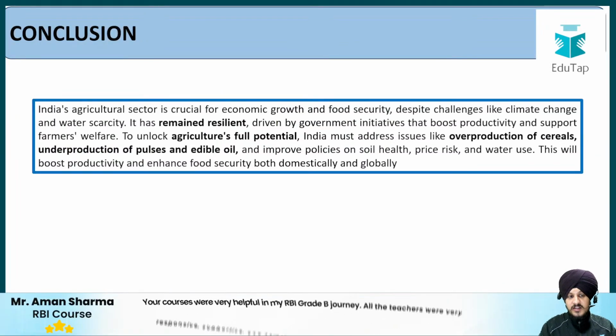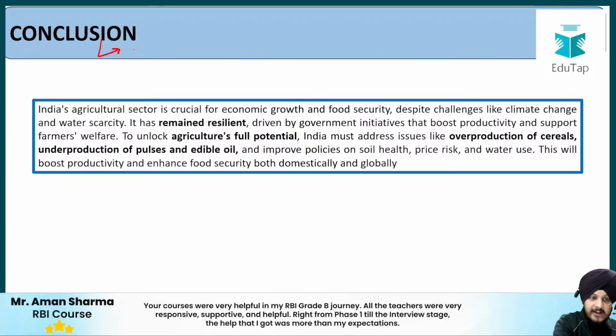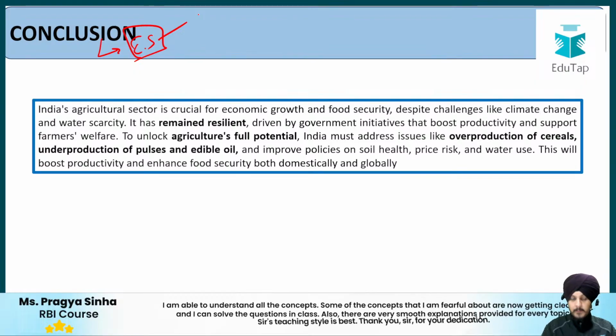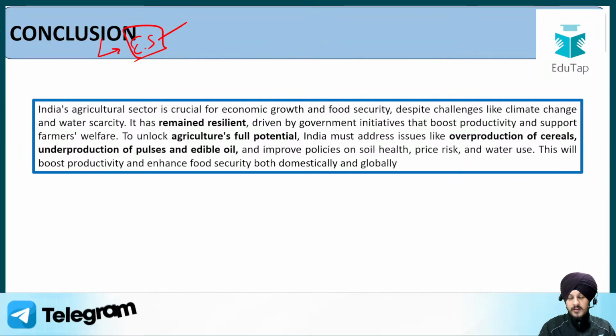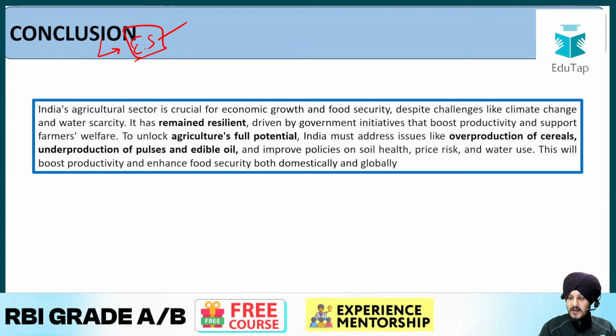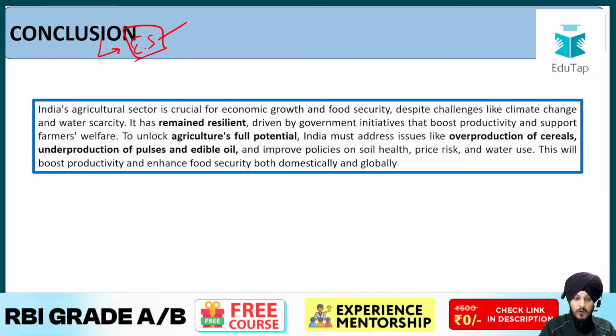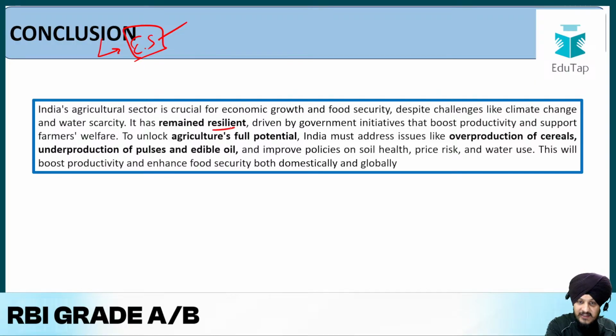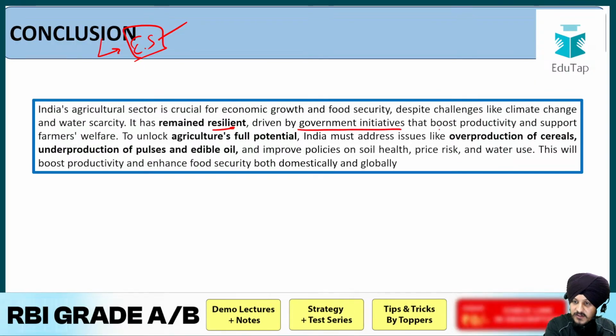Now the last, which is the conclusion. Now this conclusion I have taken directly from the economic survey only. Economic survey has talked about this as a part of the conclusion, so I've copy pasted that conclusion so that you get a more authentic version of that. So basically, India's agriculture sector is crucial for economic growth and food security despite challenges like climate change and water scarcity. So it has remained resilient, driven by government initiatives that boost the productivity and support farmers' welfare.